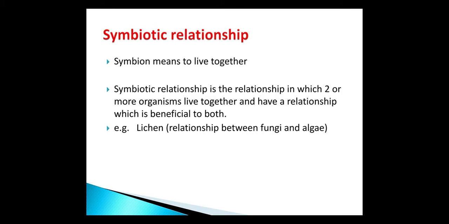Lichen is a relationship between fungi and algae. Here the two organisms, one is algae and the other is fungi. These two organisms live together, and therefore this relationship is called symbiotic relationship. These two organisms living together are called lichen.